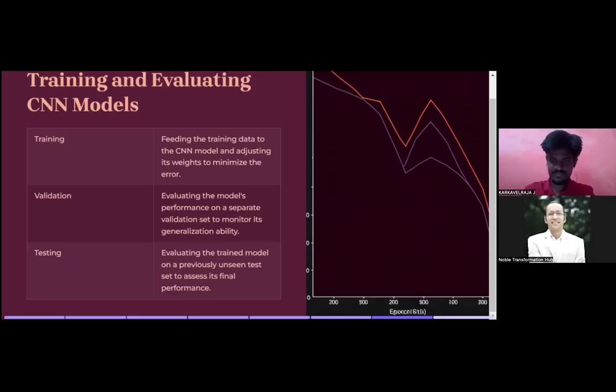Validation means evaluating the model's performance on a separate validation set to monitor its generalization. Your model should have the ability to generalize. If somebody says I can't learn anything, that's a problem, and if somebody says I don't want to learn because I've learned enough, that is underfit and overfit.